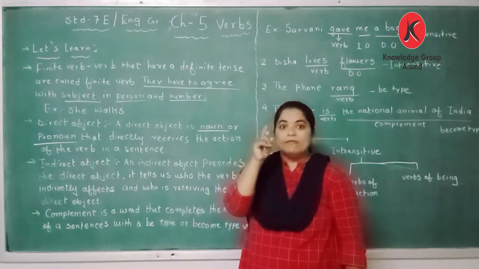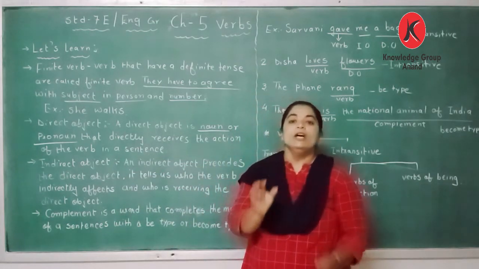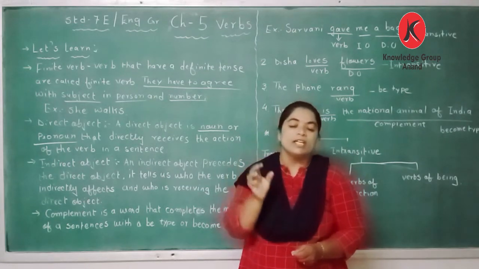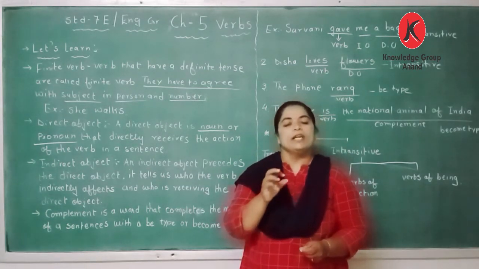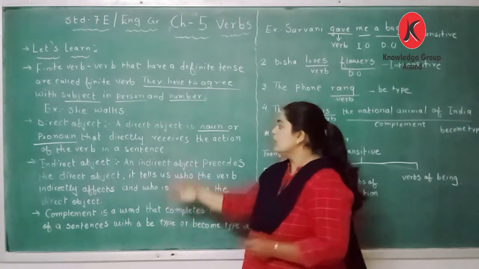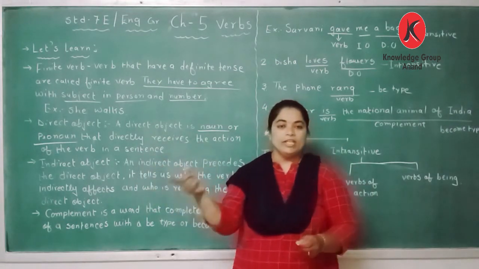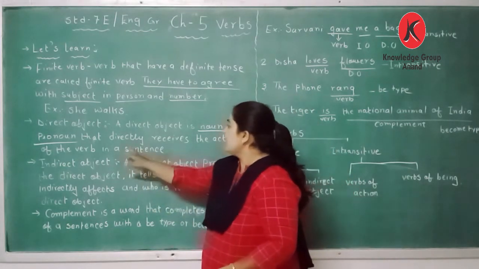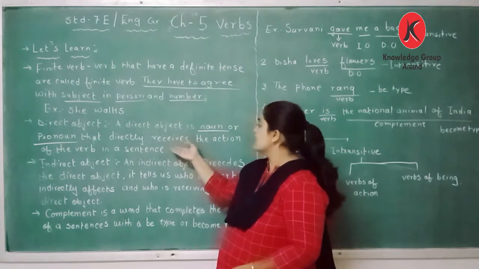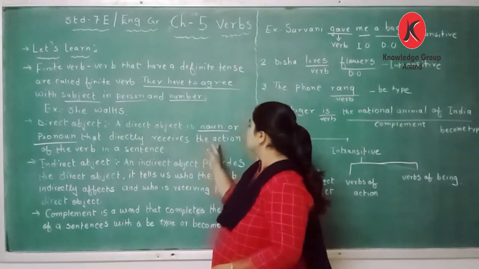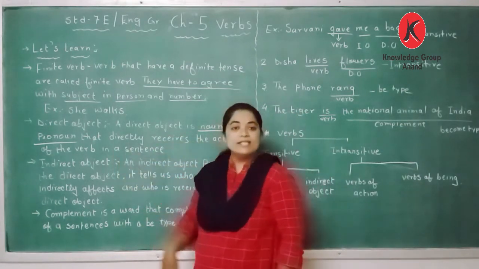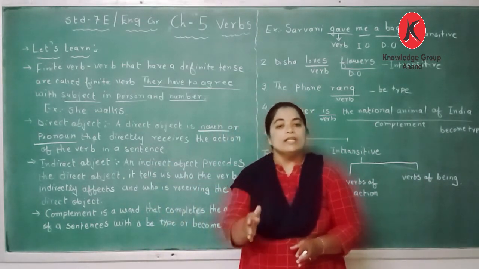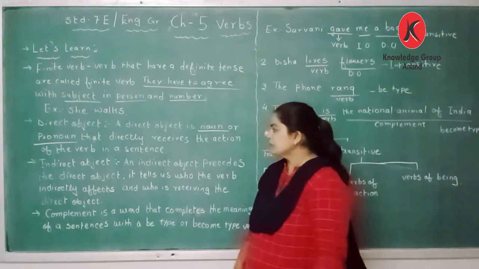Noun means it can be a common noun or a proper noun, or a pronoun, whether first, second or third person. It is directly receiving the action in a sentence.